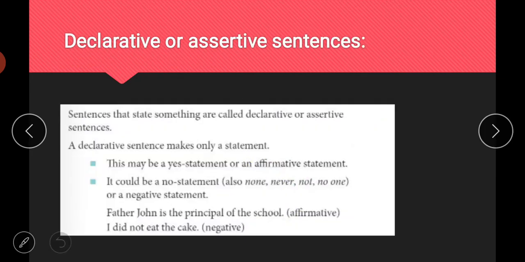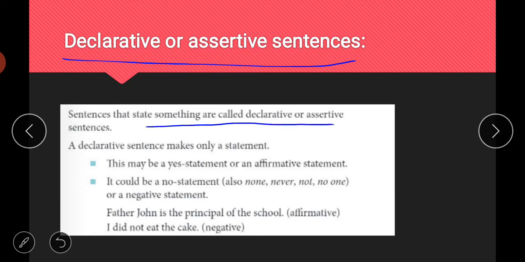So first one is your declarative or assertive sentences. So what are these sentences? Sentences that state something are called declarative or assertive. So any sentence in which you are declaring something, in which you are stating something, that sentence is called your declarative or assertive sentence. So for example, now they have given you a declarative sentences make only a statement. So this may be a yes statement or an affirmative statement. It could be a no statement.